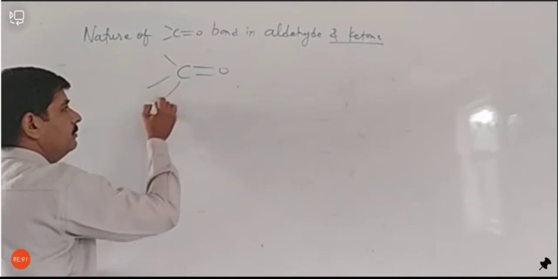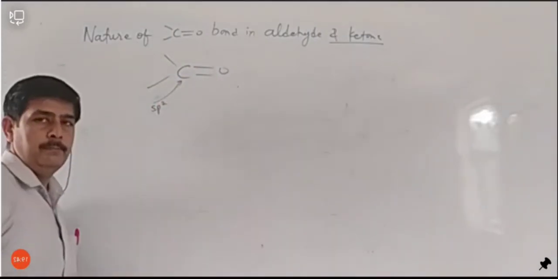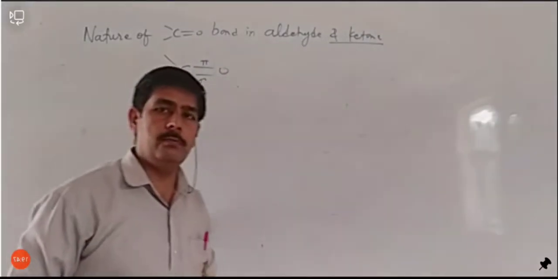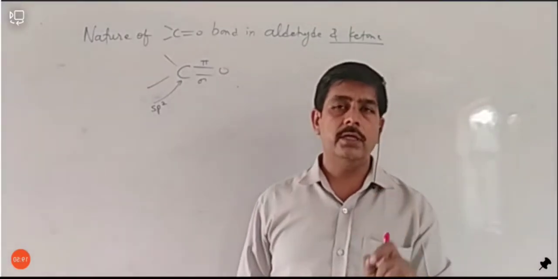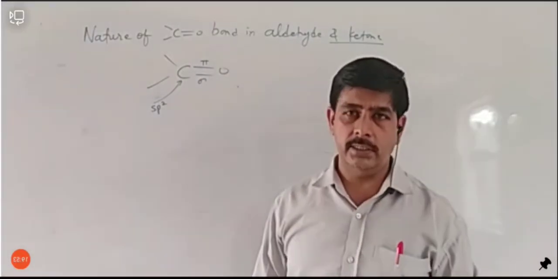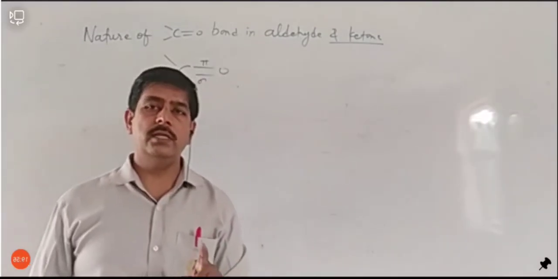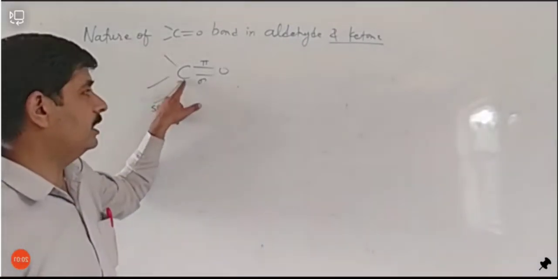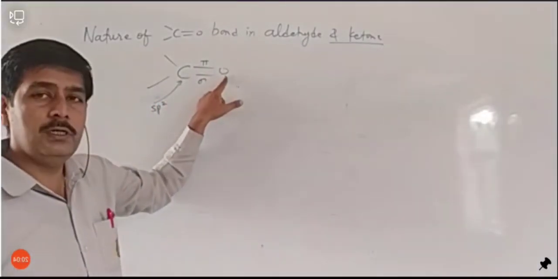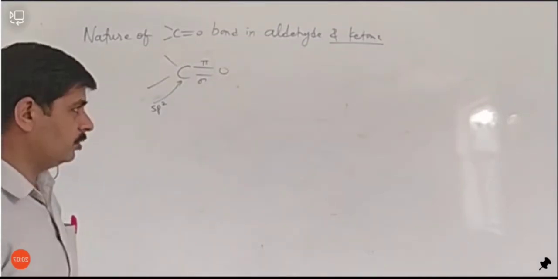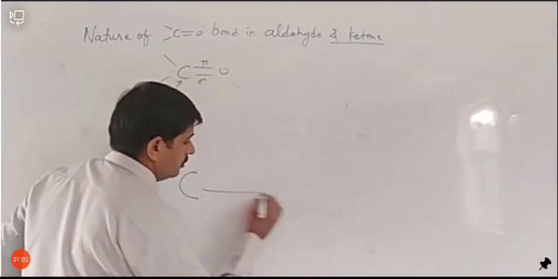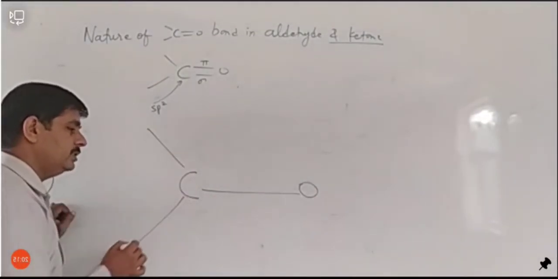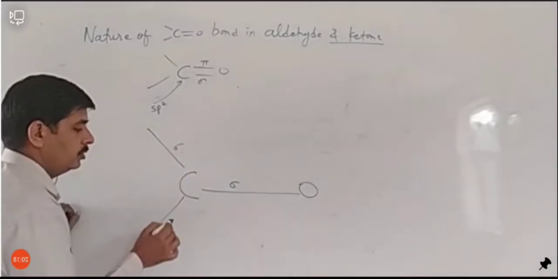Here this carbon is sp2 hybridized because it has one pi bond and sigma bonds, and we know that if any carbon contains one pi bond, it is sp2 hybridized. As it is sp2 hybridized, it has one unhybridized p orbital. This carbon has one unhybridized p orbital, and this oxygen also has one unhybridized p orbital. Let's draw the diagram. We have one carbon and one oxygen. So carbon has 3 sigma bonds, 1, 2 and 3.